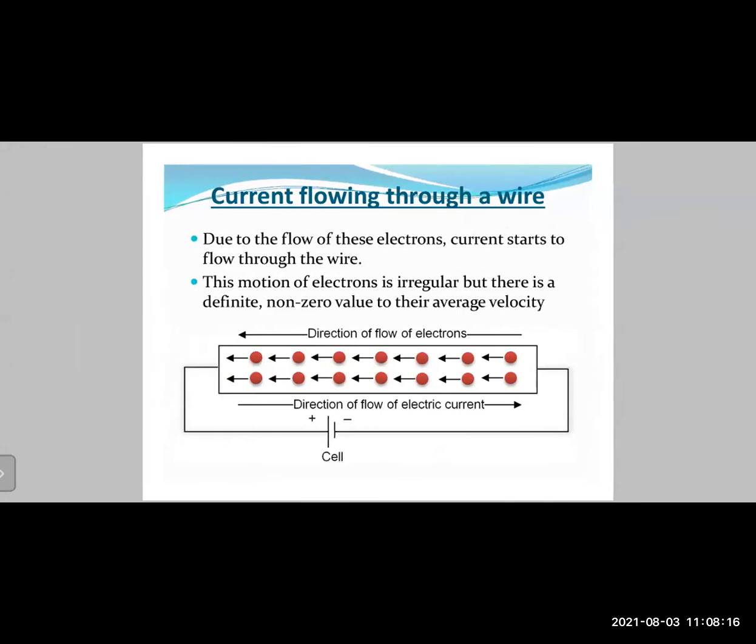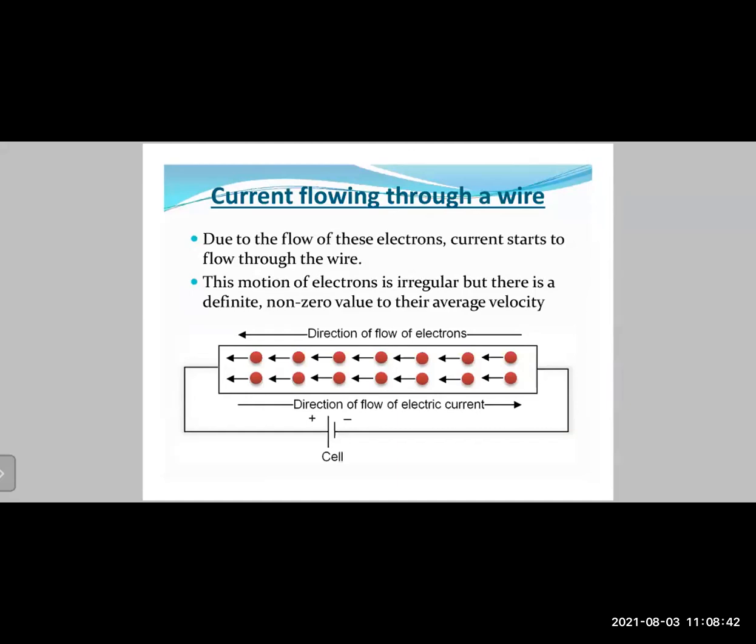At the bottom you have the diagram of a cell, shown by two vertical lines. One line is longer and the other is shorter. The longer line is the positive terminal and the shorter line is the negative terminal. When you connect these two terminals to the ends of the metal plate, the electrons start flowing from the negative side to the positive side because electrons are negatively charged.